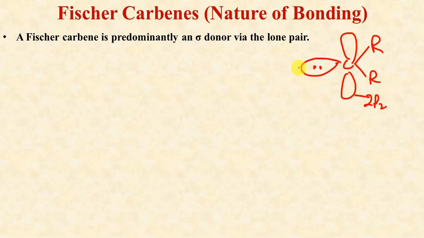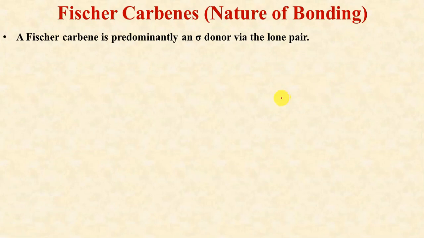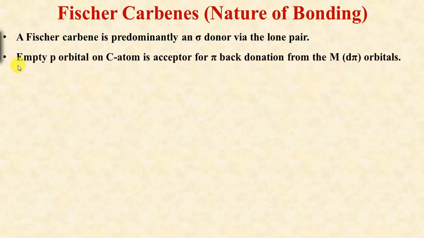First of all, there is formation of a metal carbon bond in which the electrons of the carbon atom present in the sp2 hybridized orbital are transferred to vacant orbitals of the metal. This type of bonding is similar to what we have studied in case of metal carbonyl complexes.